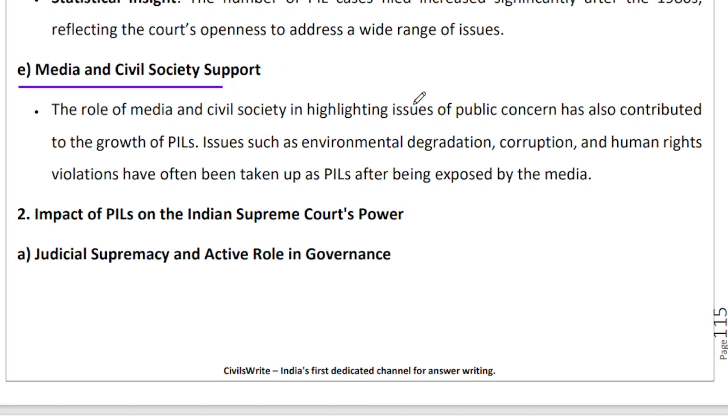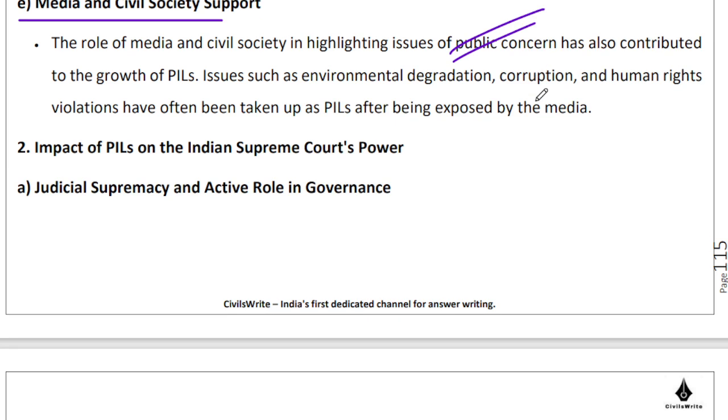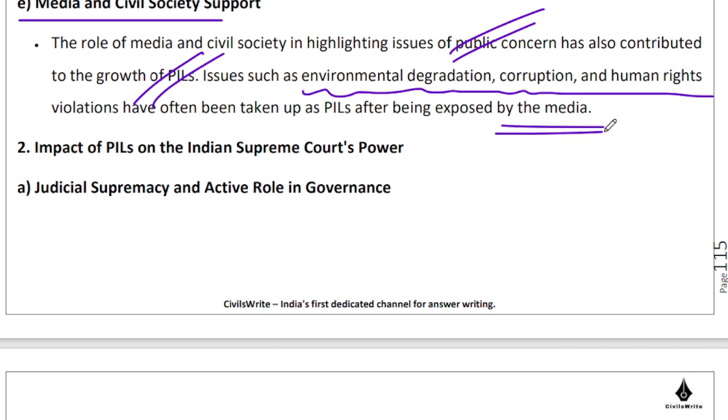Media and civil society support. They have by and large played a positive role in terms of highlighting public concerns. They have also played a positive role in the growth of PILs. Issues of environmental degradation, corruption, human rights violations, a lot of these issues are regularly exposed by the media, right? And that exposure somewhere or the other fuels this tendency to file PILs.